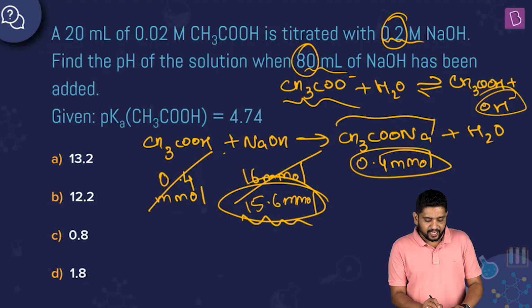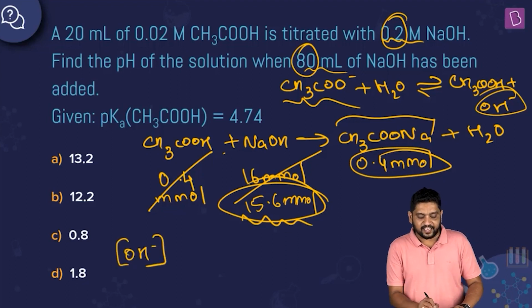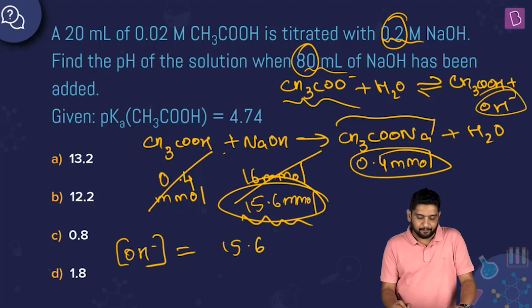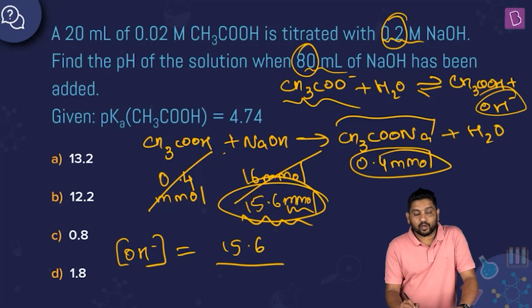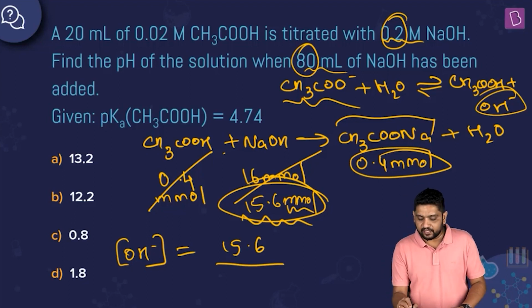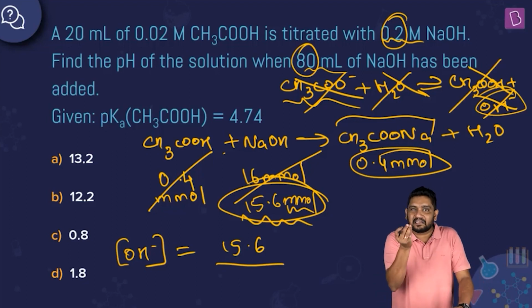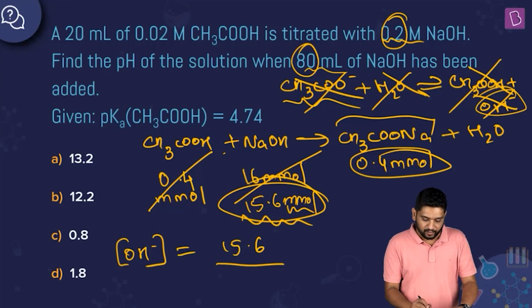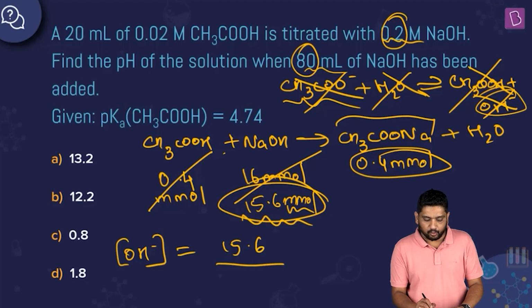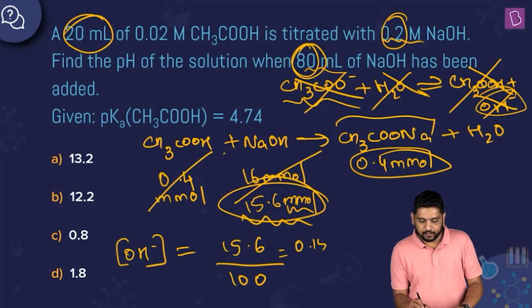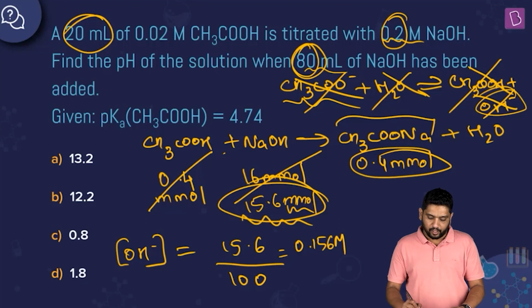So OH minus is entirely coming from NaOH, and I'm ignoring the hydrolysis contribution. Concentration is millimoles divided by volume in ml: 15.6 divided by the total volume, 20 plus 80, 100 ml. So OH minus concentration is 0.156 molar.